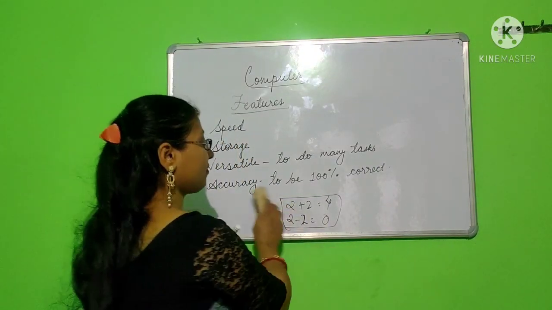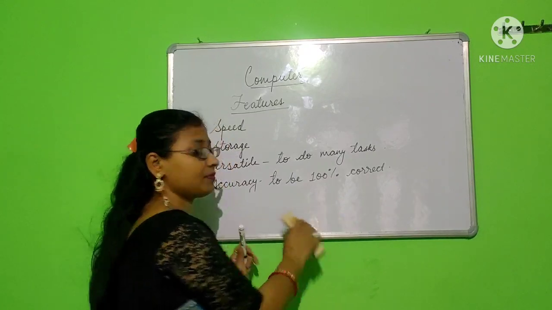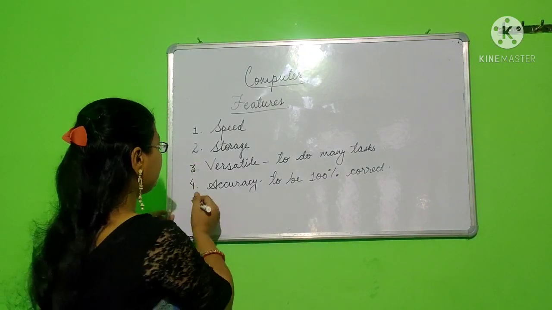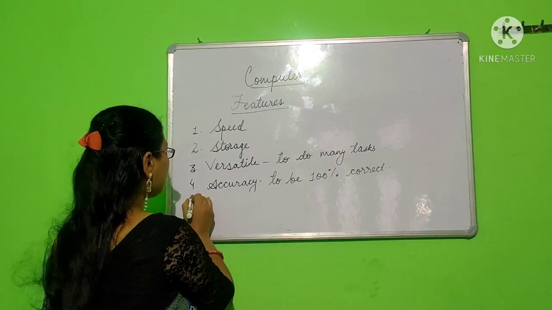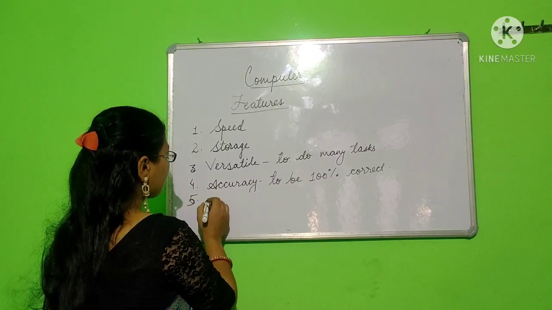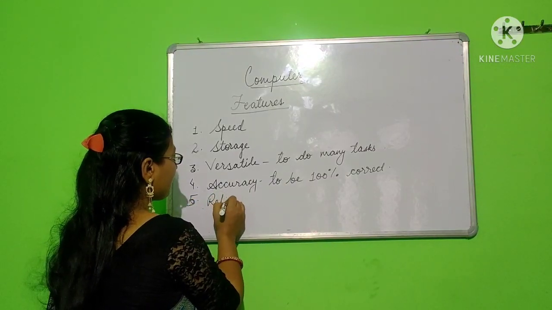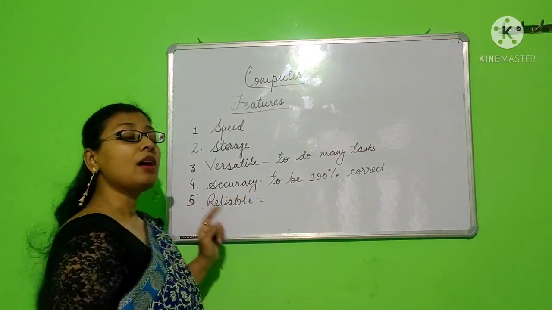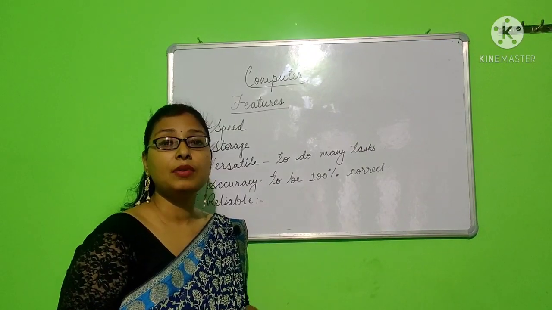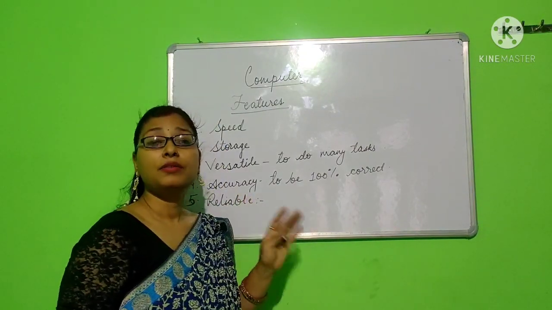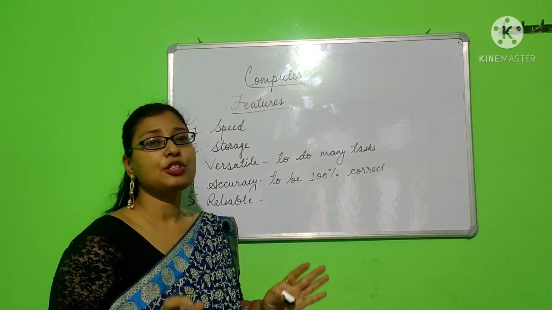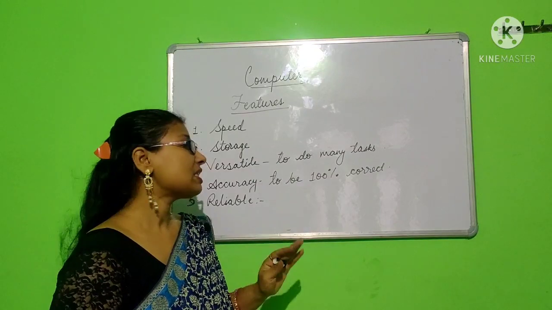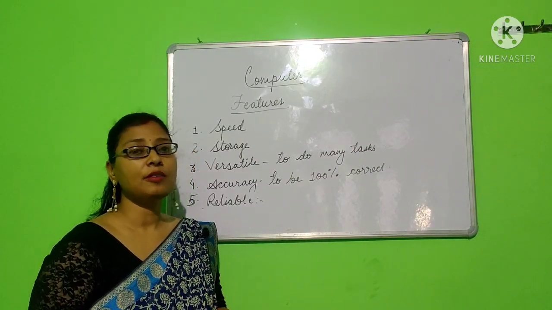Okay, let us look at our next feature. Reliable. A computer is 100% reliable. We can assign different tasks to the computer and be assured that the task is done, and that also in time. Okay, we just need to instruct it in a proper way.